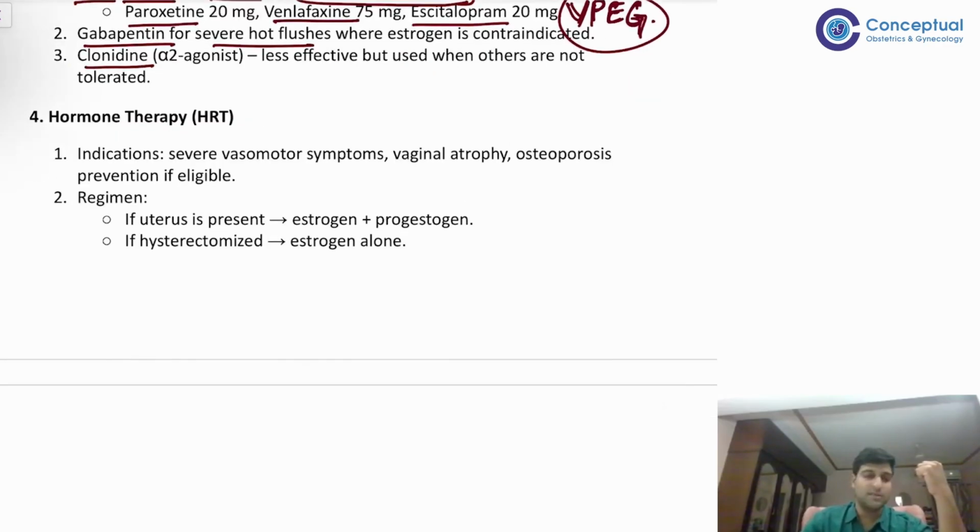Okay. Hormone therapy. Hormone therapy is used to treat severe vasomotor symptoms. It is used to treat vaginal atrophy, osteoporosis, and prevention if eligible.